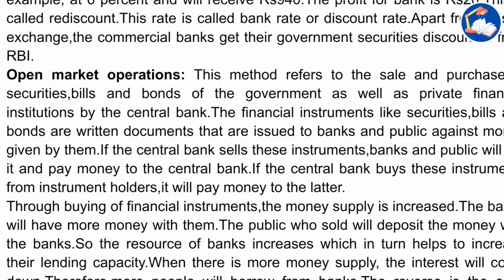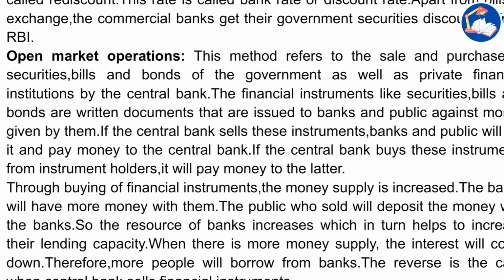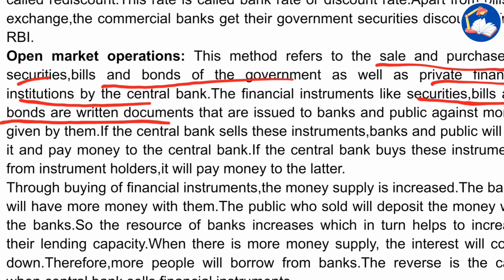Now, open market operations. This method refers to the sale and purchase of securities, bills and bonds of the government as well as private financial institutions by the central bank. The financial instruments like securities, bills and bonds are written documents that are issued to banks and the public against money given by them.